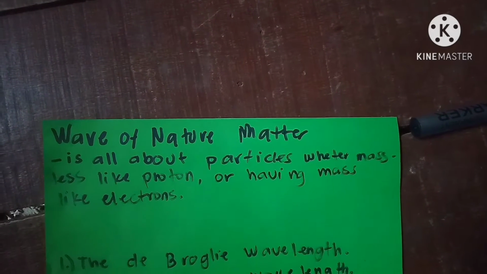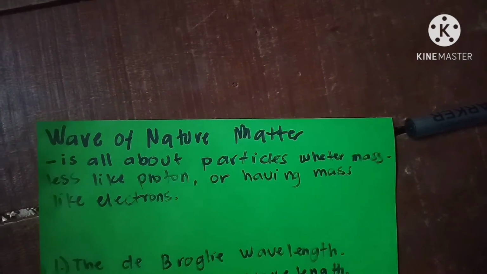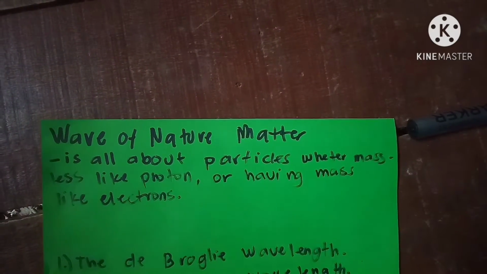Hello guys, my topic for today is all about the wave nature of matter, quantum mechanics, and the quantum numbers. The wave nature of matter is all about particles, whether massless like photons or having mass like electrons. It is also the central part of quantum mechanics, being an example of wave-particle duality. All matter exhibits wave-like behavior. For example, a beam of electrons can be deflected just like a beam of light or a water wave.